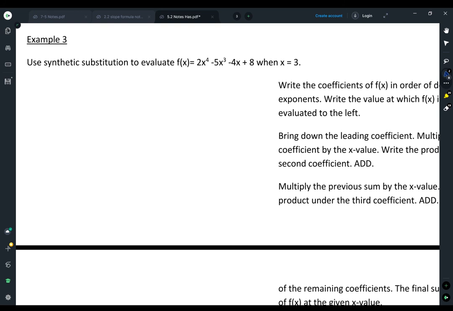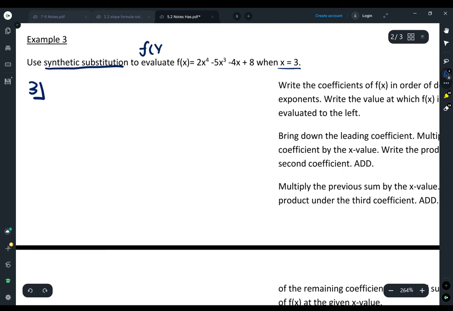So we are going to do synthetic substitution. So synthetic really means fake, and that is exactly what we are doing. We have a fake way to substitute in math. So I want to find when x equals 3. So I'm going to put a 3 over here. And this is the equation I'm substituting it into.